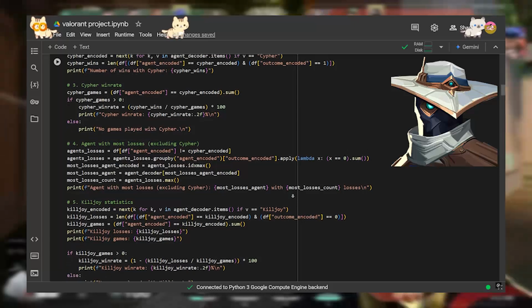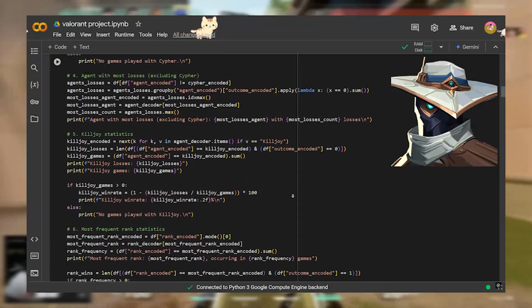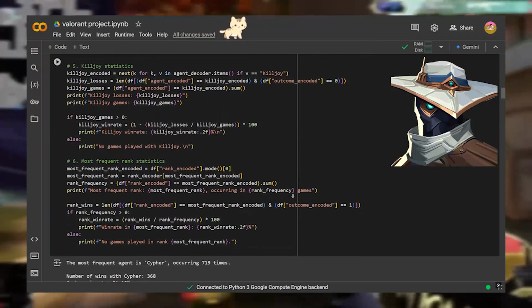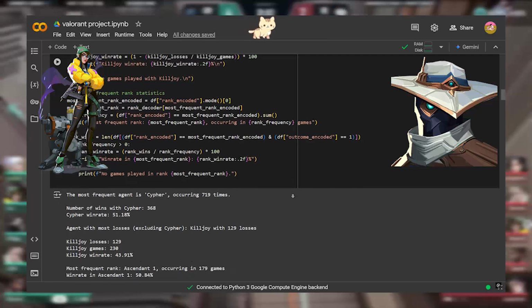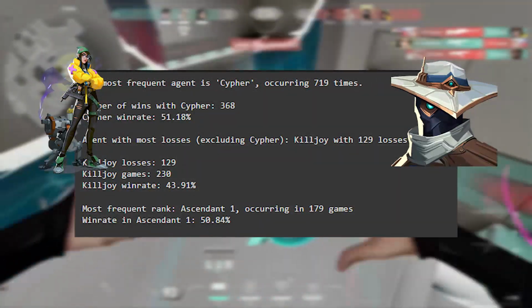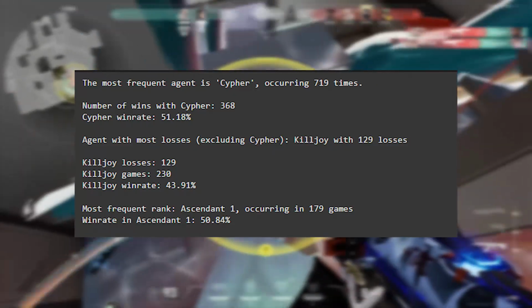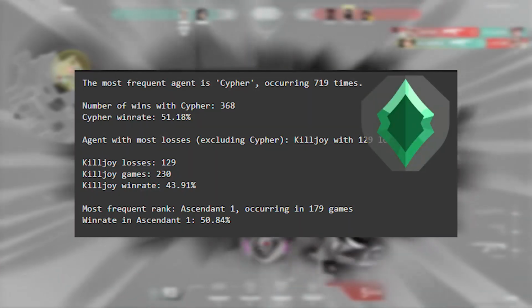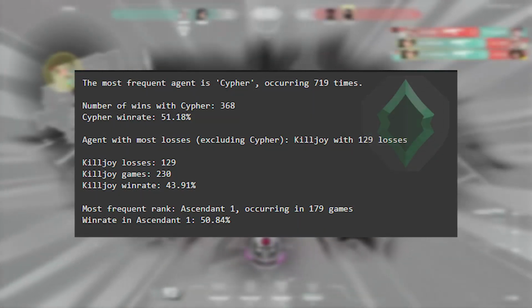We then found the most played agent in the dataset, Cypher, occurring 719 times. We then found the agent with the most losses aside from Cypher, and that was Killjoy with 129 losses. The most frequent rank was Ascendant 1, occurring in 179 games.